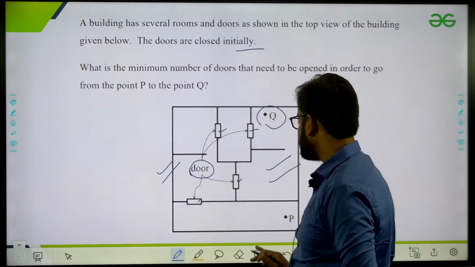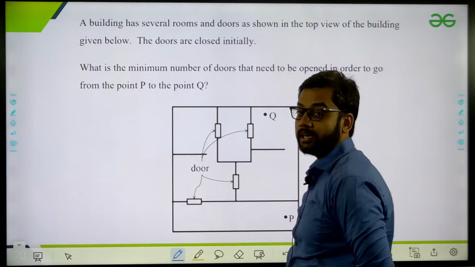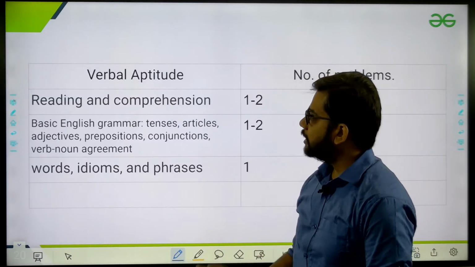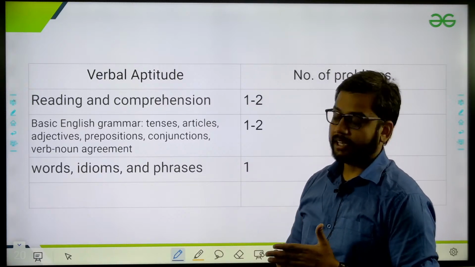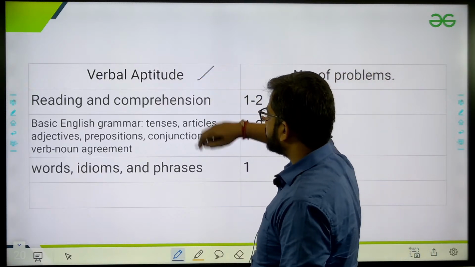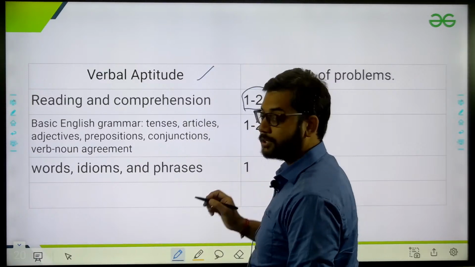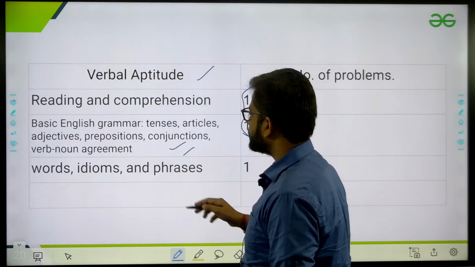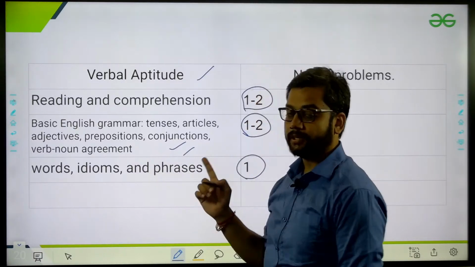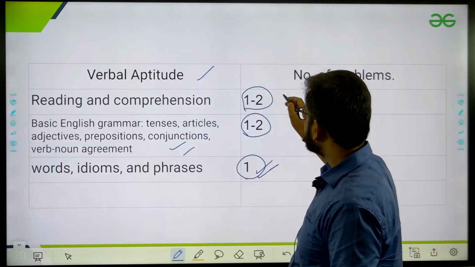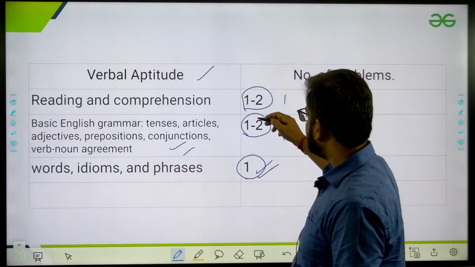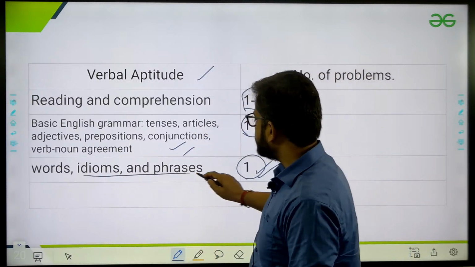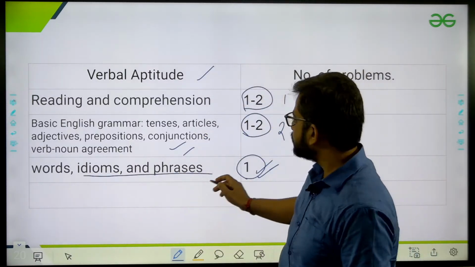My main motive is to start practice. If you are not able to understand this, start practice. Now I have divided it into 4 sections. In verbal aptitude, reading comprehension has at least 1 or 2 questions every year. Basic English grammar, at least 1 or 2 questions, and from words, idioms and phrases, 1 question definitely. This is certain. Each will contain 1 or 2 like this, but 1 from each is certain.